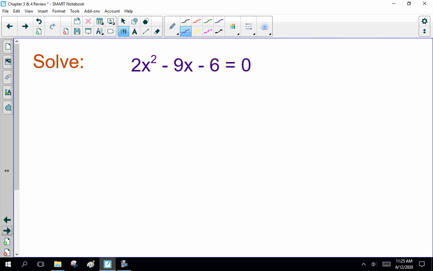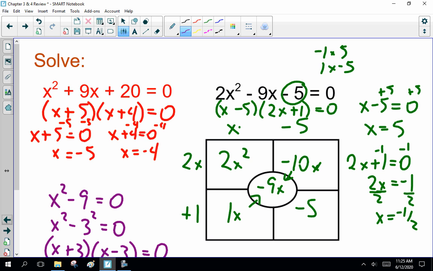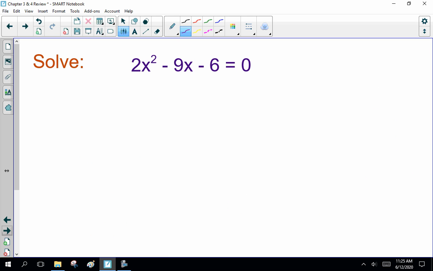2x squared minus 9x minus 6 is 0. Now this one is nasty because you can't factor it. You cannot factor out a number from each term. And if you try foiling it or doing the box, it doesn't work. You have to use the quadratic equation.